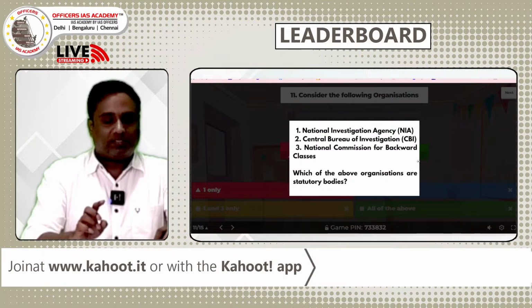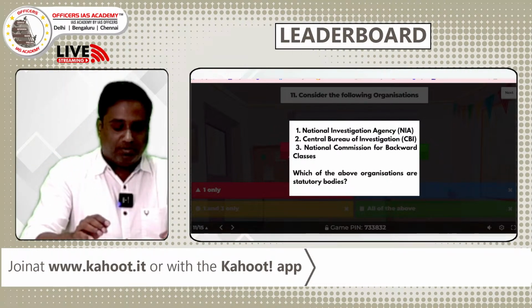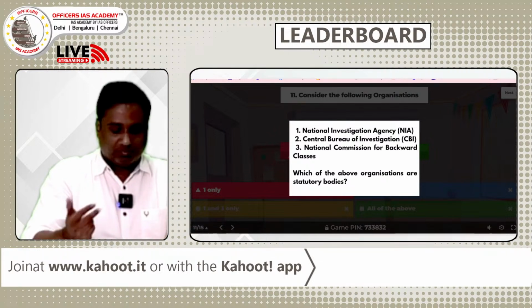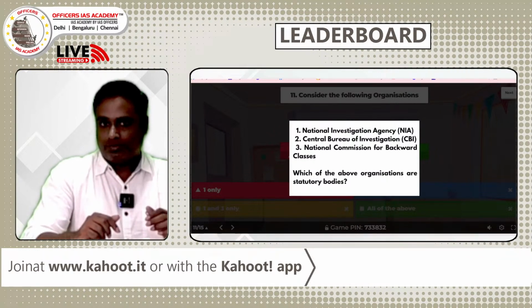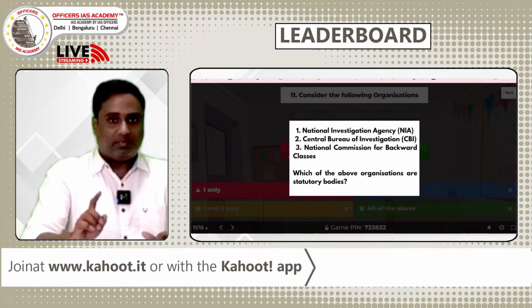The National Investigation Agency is a statutory body, okay? But the Central Bureau of Investigation is neither a statutory body nor a constitutional body. The National Commission for Backward Classes is a constitutional body. So the answer will be 1 only, that is A.